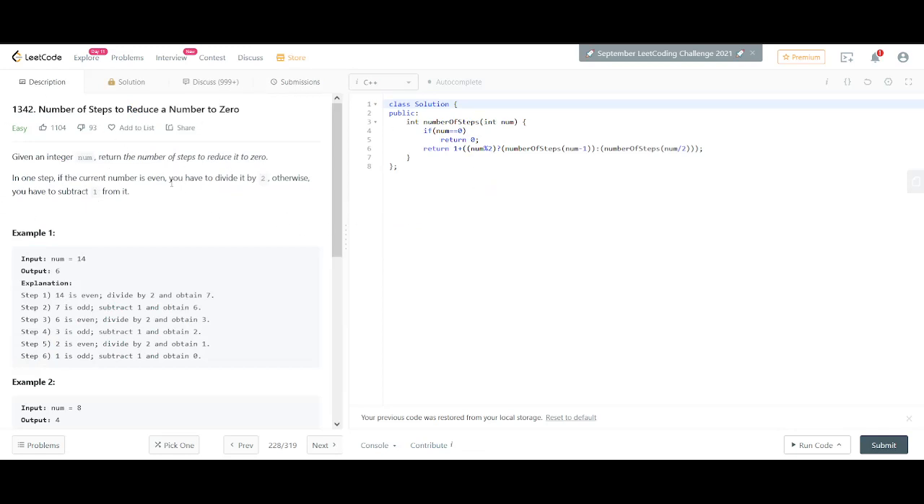So we move to the next question, that is, number of steps to reduce a number to 0. Here we are given an integer num, and we return the number of steps to reduce it to 0. In one step, if the current number is even, you have to divide it by 2, otherwise you have to subtract 1 from it. As you can see, I've already done this question. So the question asks us to do the following operations: if the num is even, we divide it by 2, and if the number is odd, we subtract one from it.